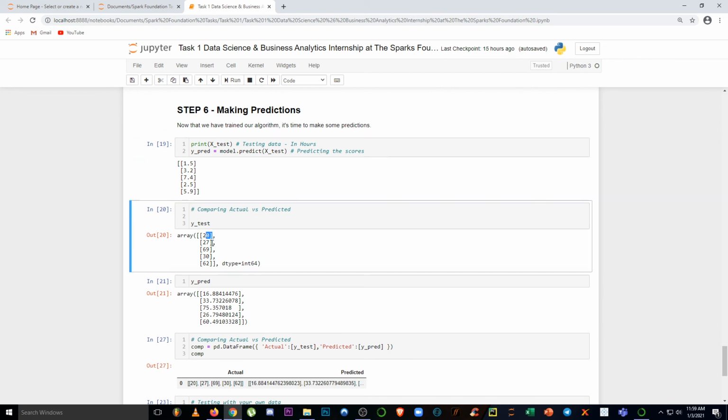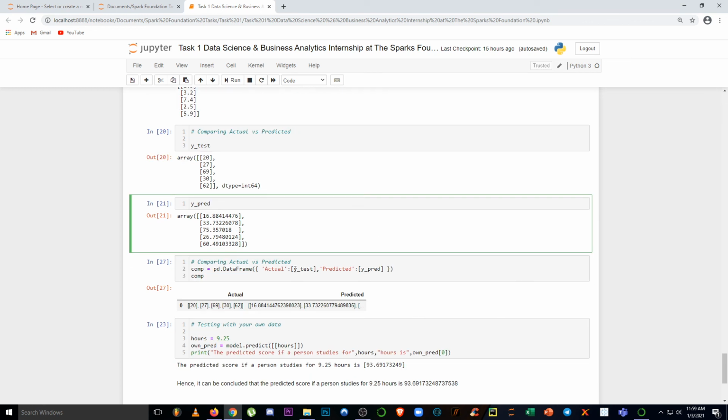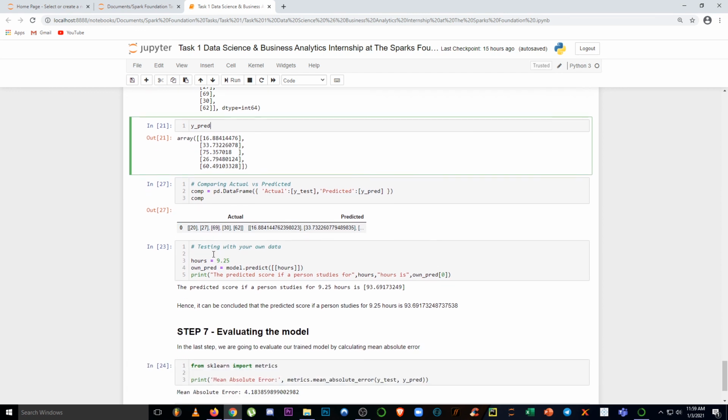You can see that these results are somewhat the same. Okay, so 69, 75, 30, 26, 62, 60. To compare this, we will use this, and as you can see, we can compare the actual and predicted values.